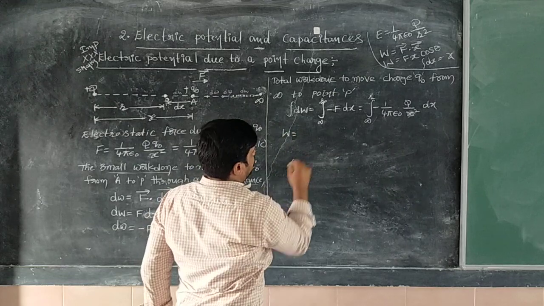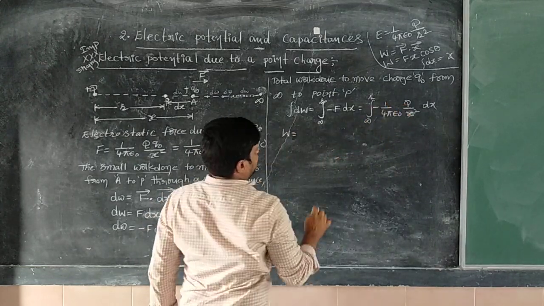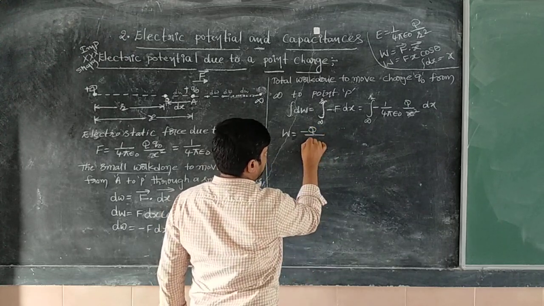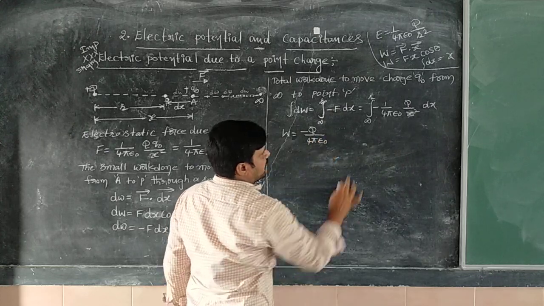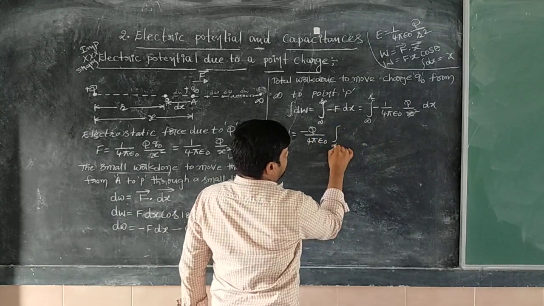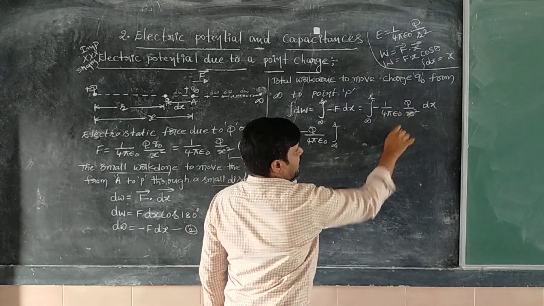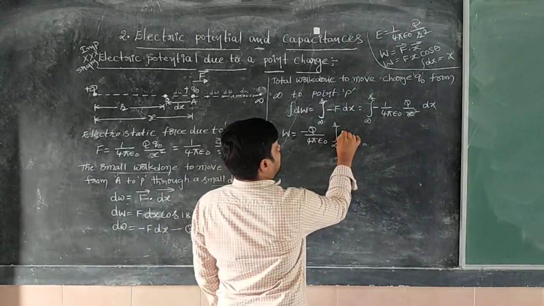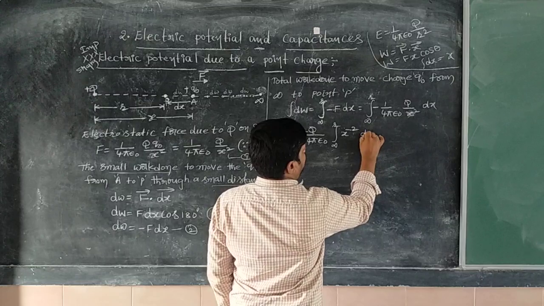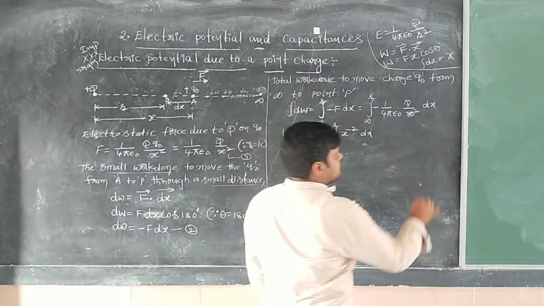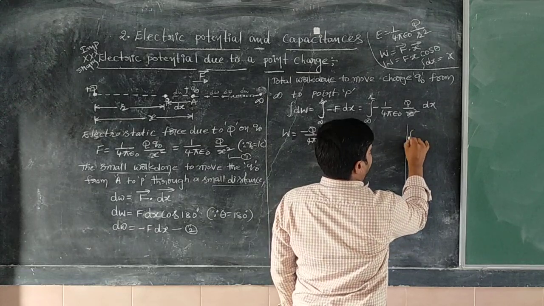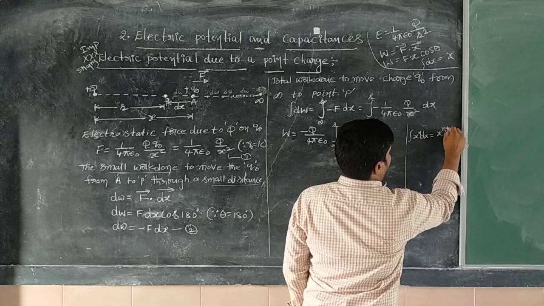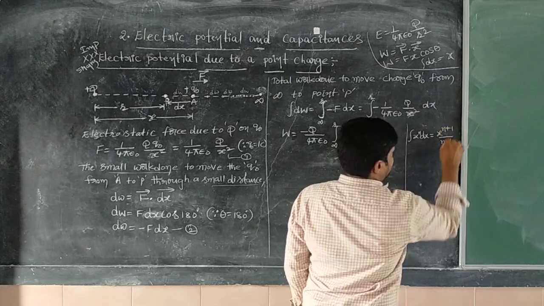So work done W equal to, Q you take it common, 1 by 4 pi epsilon naught you take it common, minus also you take it common. So Q divided by 4 pi epsilon naught if you take it common, continuation integral infinity to r of 1 by x square. 1 by x square, how can we write it? We can write x power minus 2 into dx. Of course, in integrations we have the formula integral x power n dx equal to x to power n plus 1 divided by n plus 1.